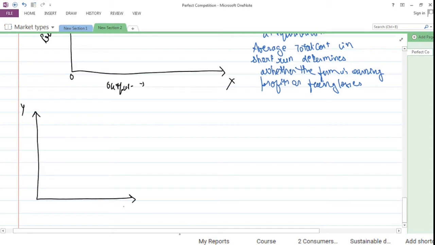We have y-axis, x-axis. On x-axis we measure the output. On y-axis we measure the price. The price is determined at this level, that is here the price is signified. The price is determined at a stage wherein the average revenue is equal to marginal revenue. Say for example, if the firm is selling this quantity of output, here we would be denoting it with, let's say, rather than O, we would be denoting it with A.